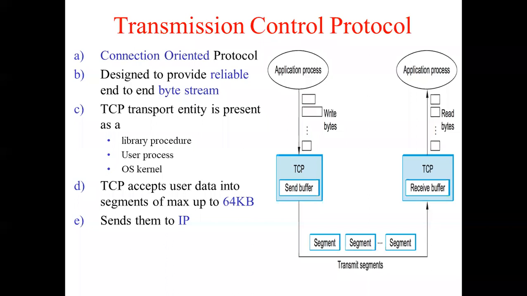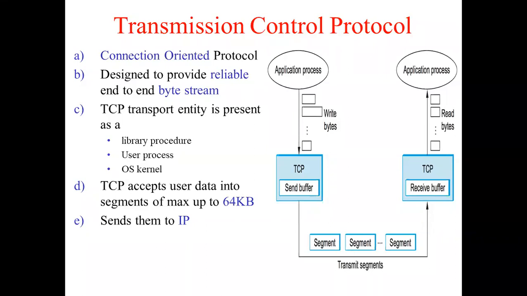But there are a lot of applications where a connection needs to be set up. So for such applications, the protocol that will be most useful is TCP, that is Transmission Control Protocol. Now we will learn a few basic things about the TCP first, and then we will try to understand it in detail. There are certain points that you have to remember, which are the features of TCP protocol.